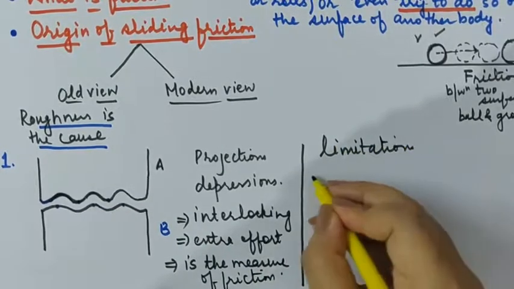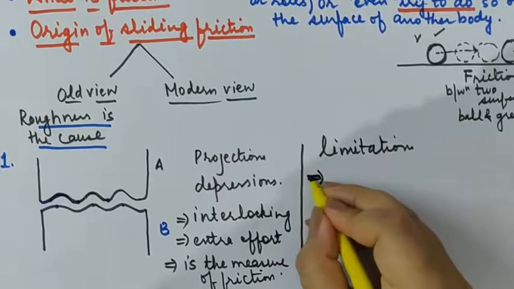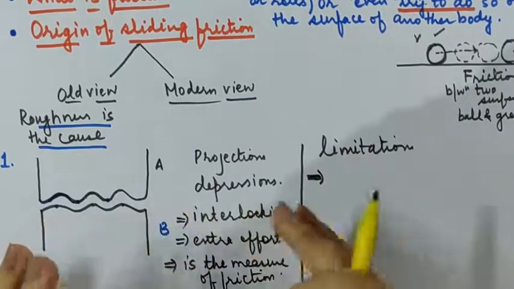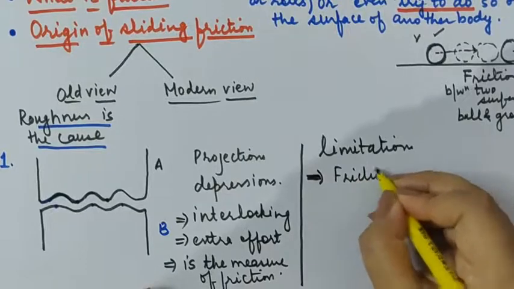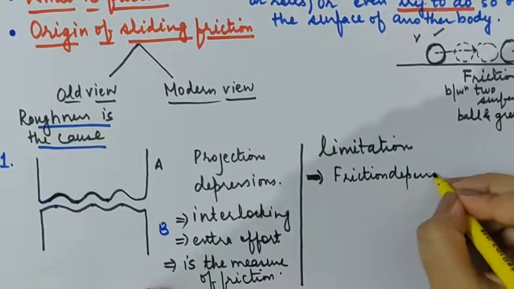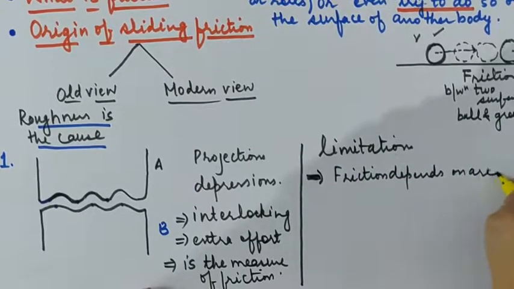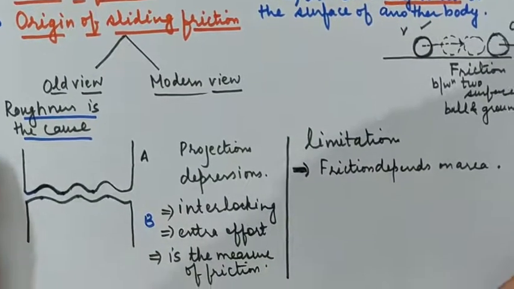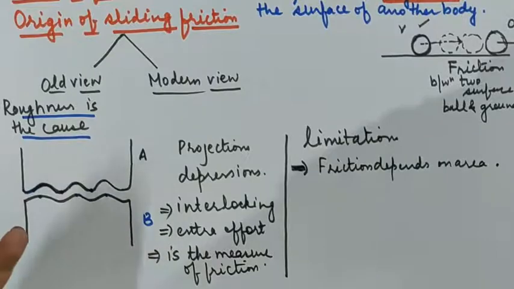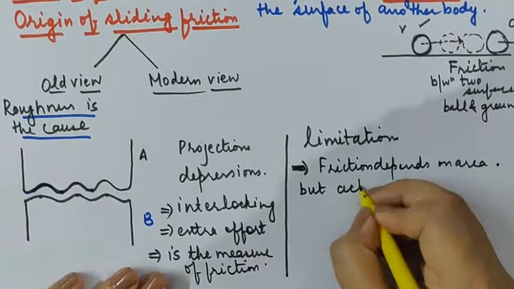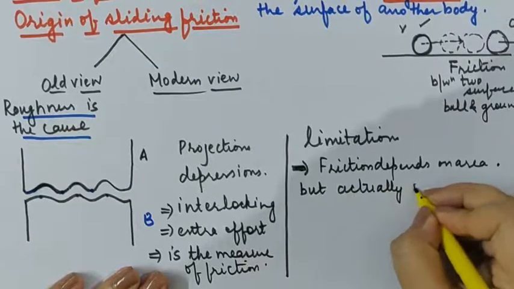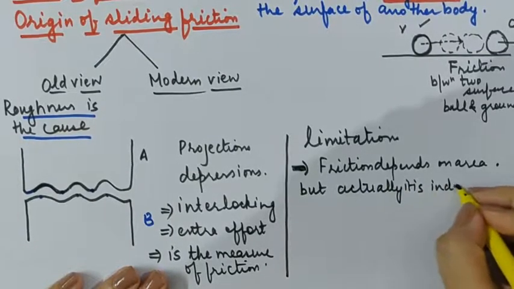So there are two limitations. According to this view, it seems that friction depends on area. Friction depends on area. Our old view focuses on friction depending on area, but actually it is not the case. It is independent